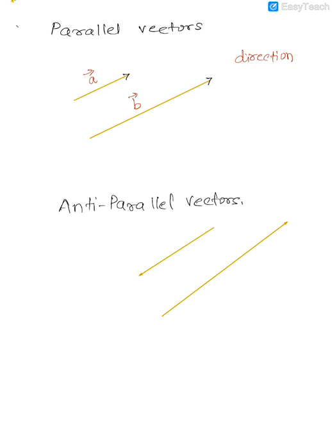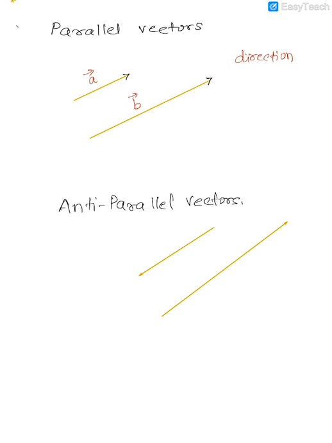For vectors to be parallel, they should point in the same direction. If you extend or move these vectors, they would not intersect. So parallel vectors A and B are vectors whose direction is the same.